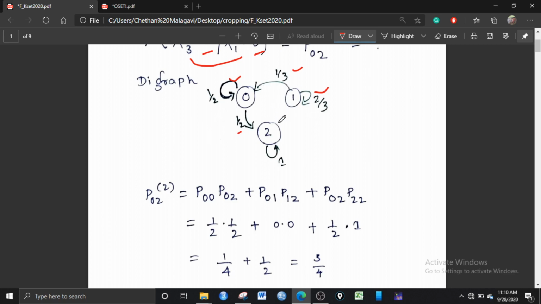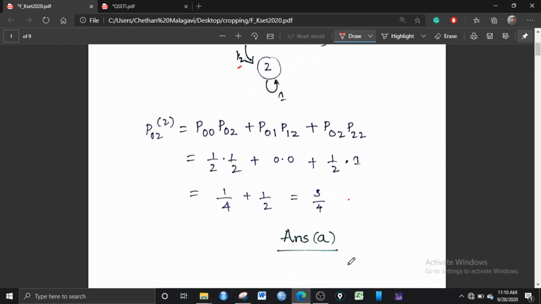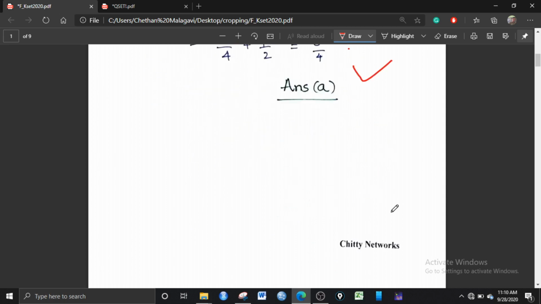See here from the diagram you can see that 0 to 1 there is no arc, so the probability is 0, and 1 to 2 there is no arc, so the probability is 0. And from 0 to 2 it is 1 by 2, so I have substituted, and 2 to 2 is the self loop, so that is 1. So after substituting you will get the answer 3 by 4, that is answer A. Okay, and next question.